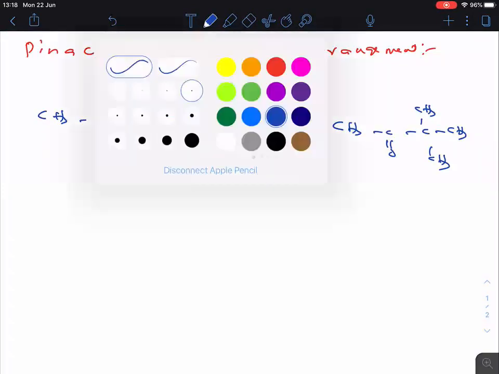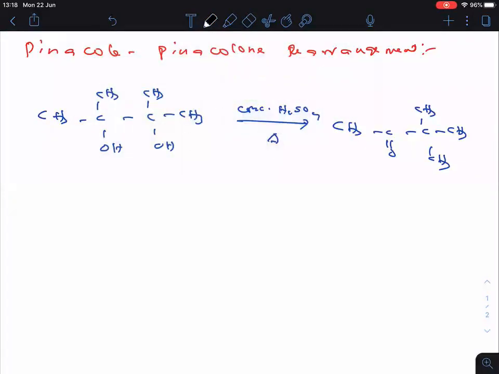Now here the starting reactant is called pinacol, and the final product is called pinacolone. Starting reactant is pinacol, final product is pinacolone. I hope up to this point it is clear, everyone.